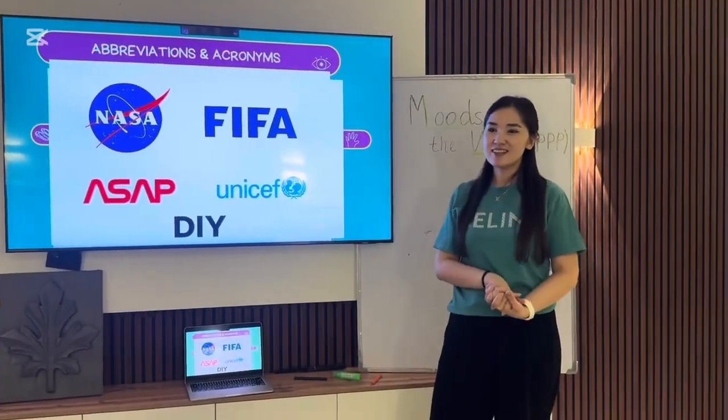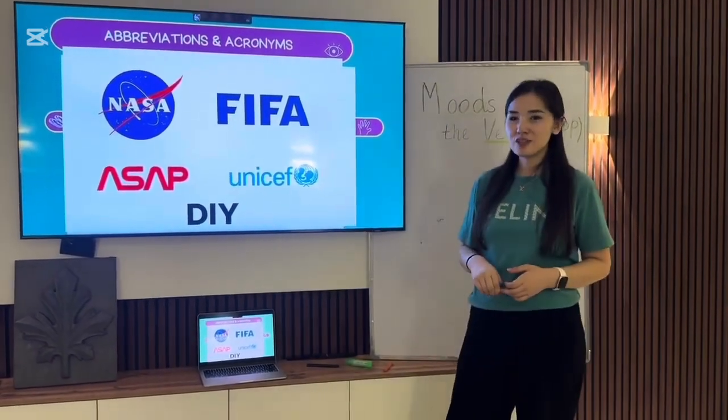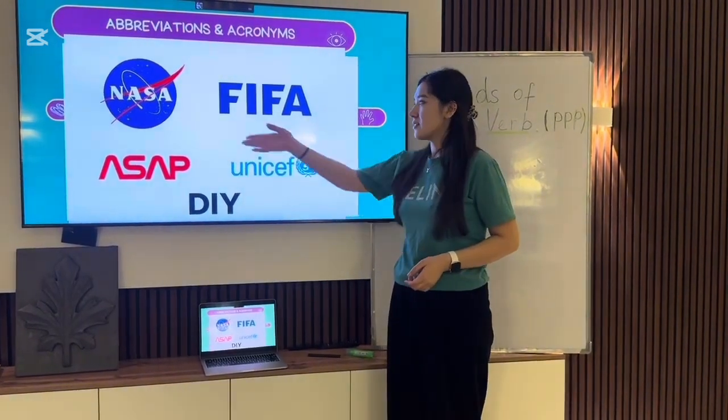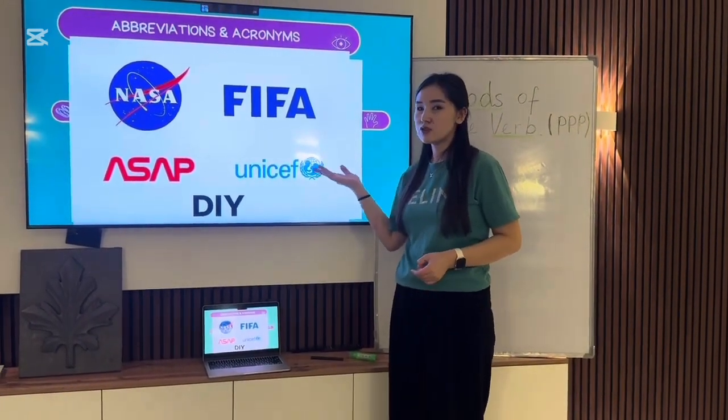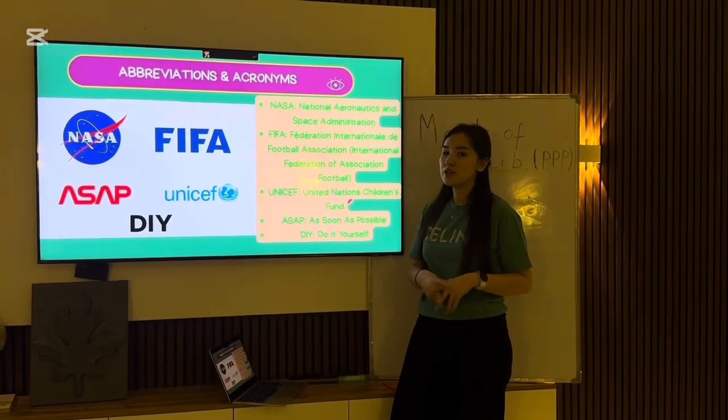So here is the third grammar rule, abbreviations and acronyms. We are quickly switching to our task. Your task is to identify these acronyms and abbreviations according to their meaning. Do you know that or not? So here is the answer of our mini task.